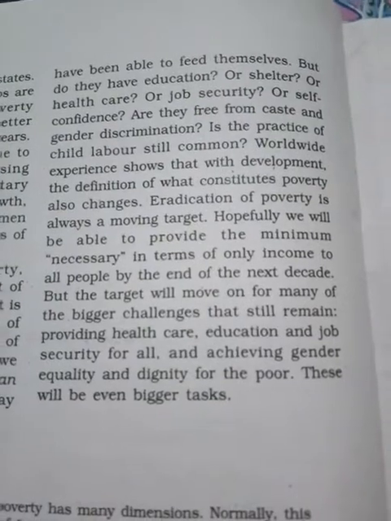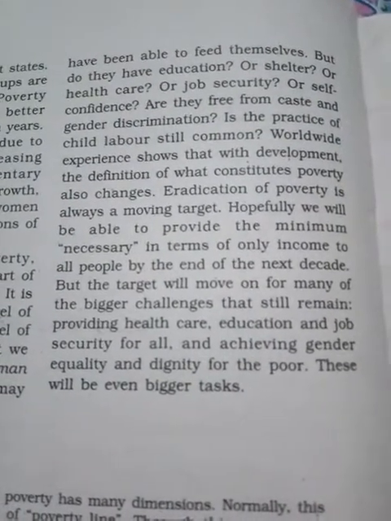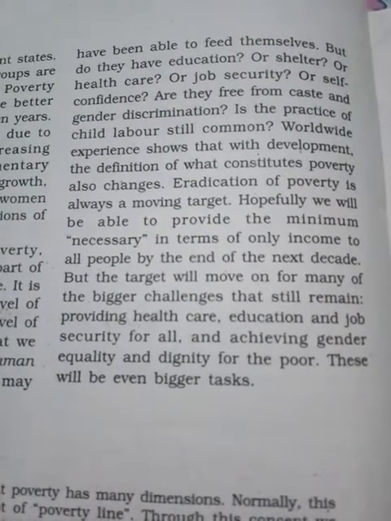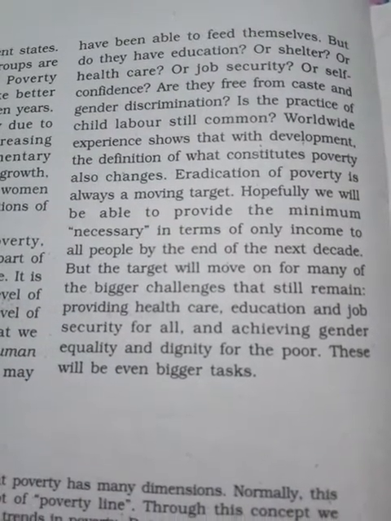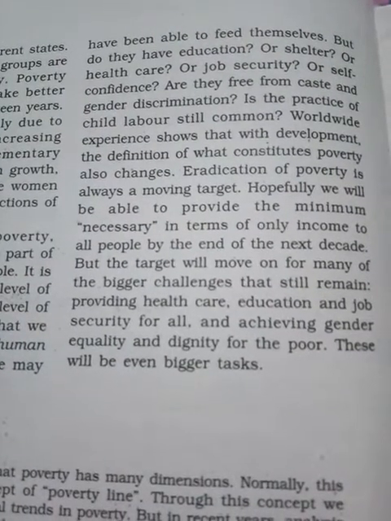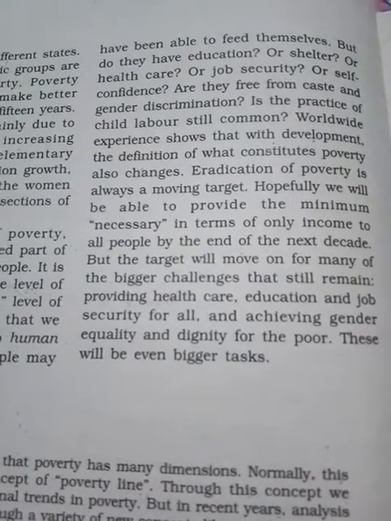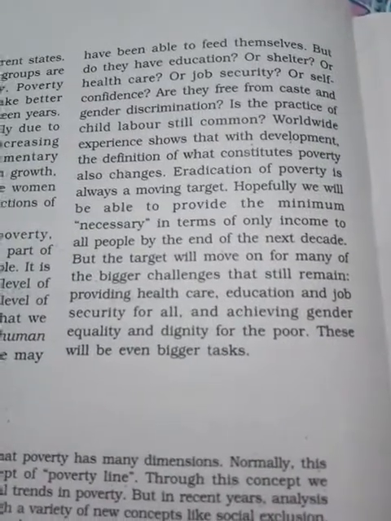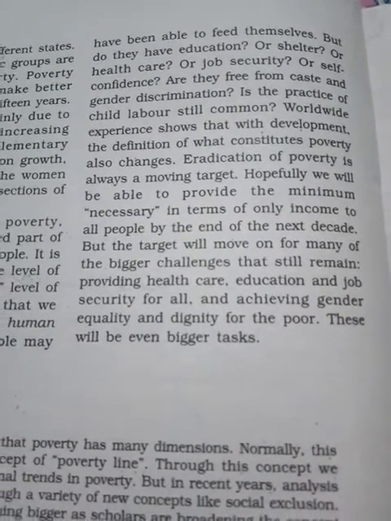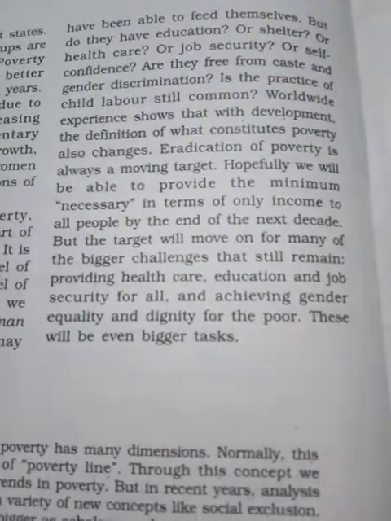Look here, they are not the same everywhere. Even if we provide good education, good healthcare, jobs and self confidence, there is still caste discrimination, gender discrimination or child labor. We still have that, so there is a problem.